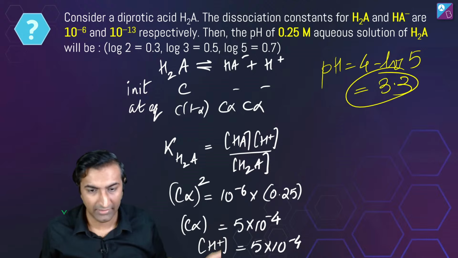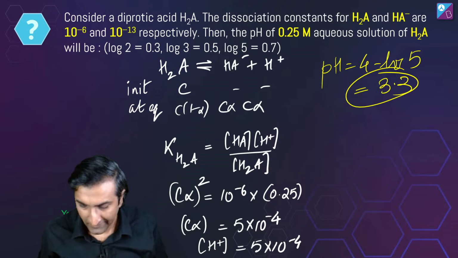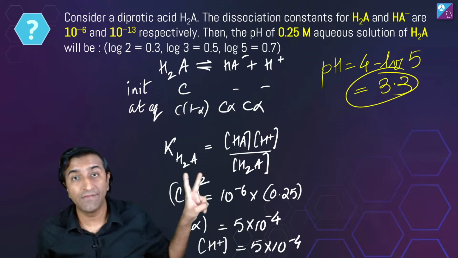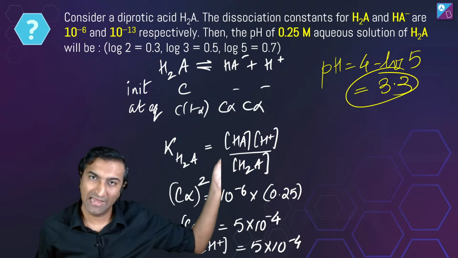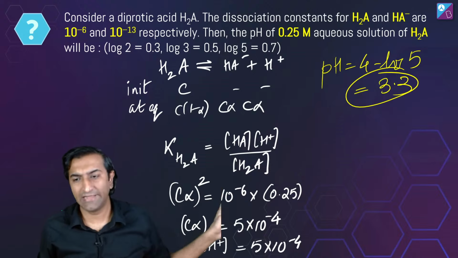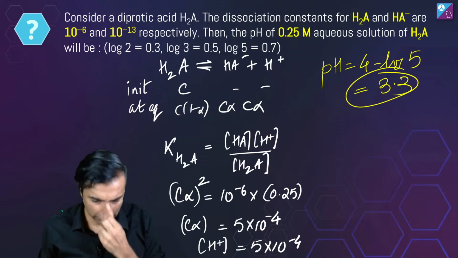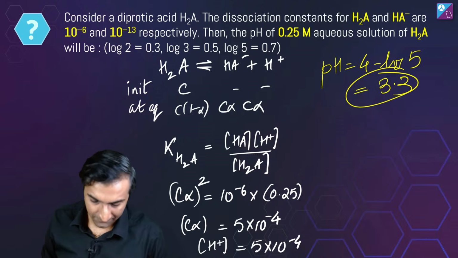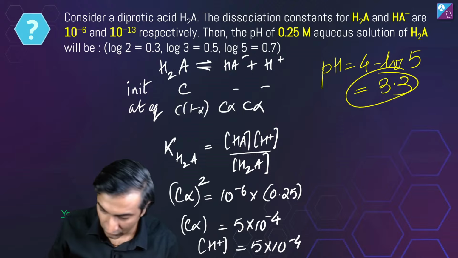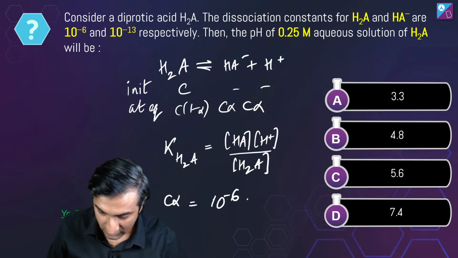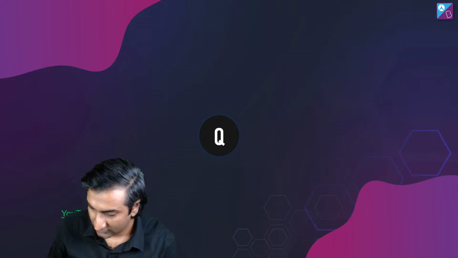Cool? All right, lovely. Tejas, yeah, good job. That's right. But see, I've shown you two ways to do the same question. Either first find alpha, then do C into alpha, or directly do the C alpha thing. You can do it either way, no big deal. Okay? Cool? All right, let's move on to the next question. One minute.